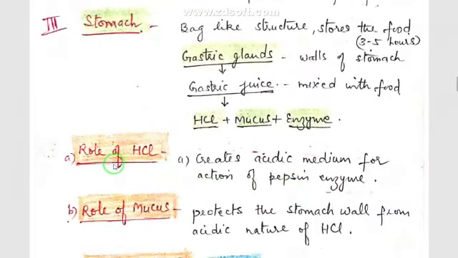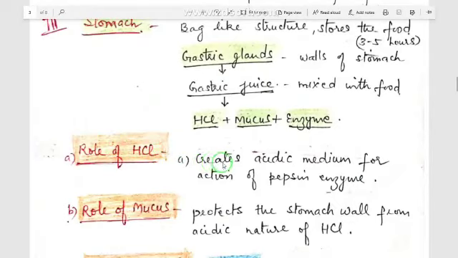The hydrochloric acid which is secreted by these gastric glands creates an acidic medium for the action of the enzyme pepsin. It means the enzyme pepsin is secreted in the stomach and acts only in acidic medium. So secretion of hydrochloric acid is necessary for the enzyme pepsin to work.